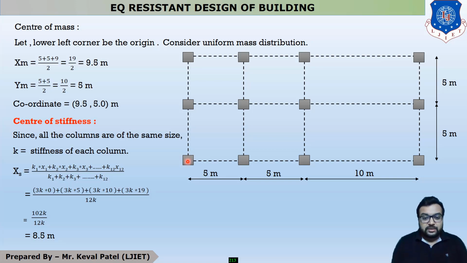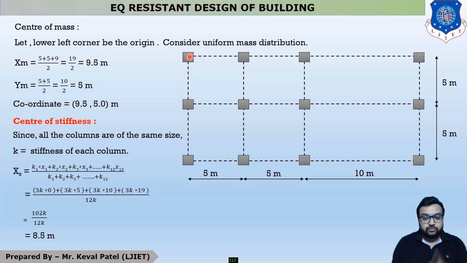So the value of K1 is equal to K, and what is the value of x? This is our origin point, so our x1 remains 0. This is column number 2. K2 is equal to K, and our x dimension also remains 0, because this line is our origin line in the x direction.